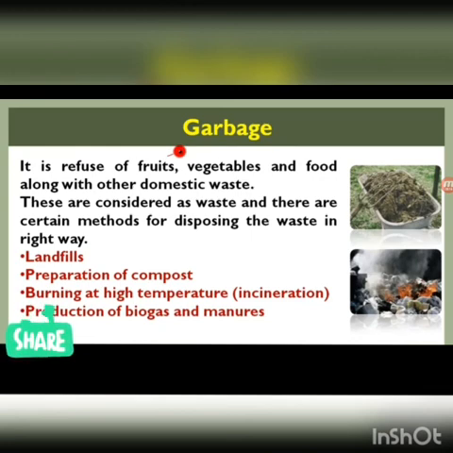Now the last method is production of biogas and manures. From this waste, biogas can be produced, by which certain equipments can work. And you might have heard about biogas. Certain vehicles use biogas, so that they work on biogas. So for the production of biogas and manures also, garbage can be used.